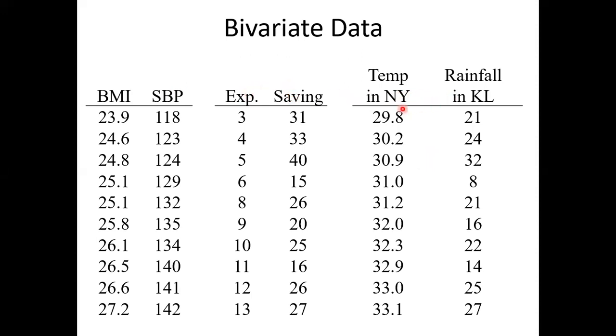This may not be connected. In terms of statistics, we say association. Is there an association between BMI and BP? Between expenditure and saving? Between the temperature in New York and rainfall in KL? So in bivariate analysis, we want to know whether these two variables are associated.